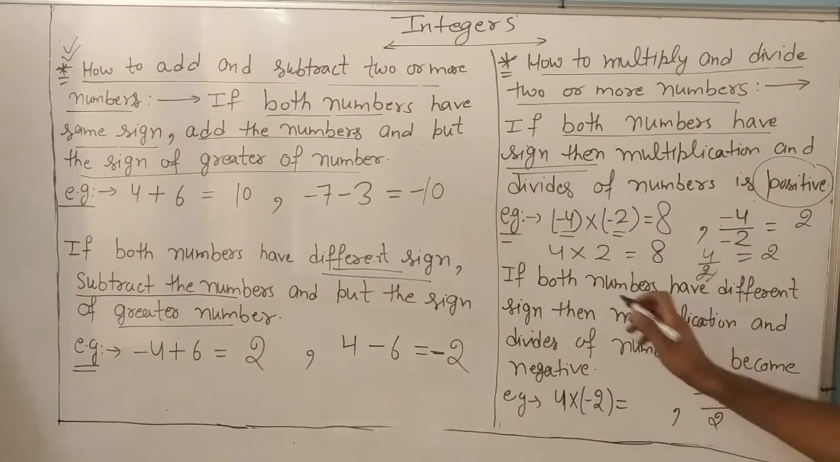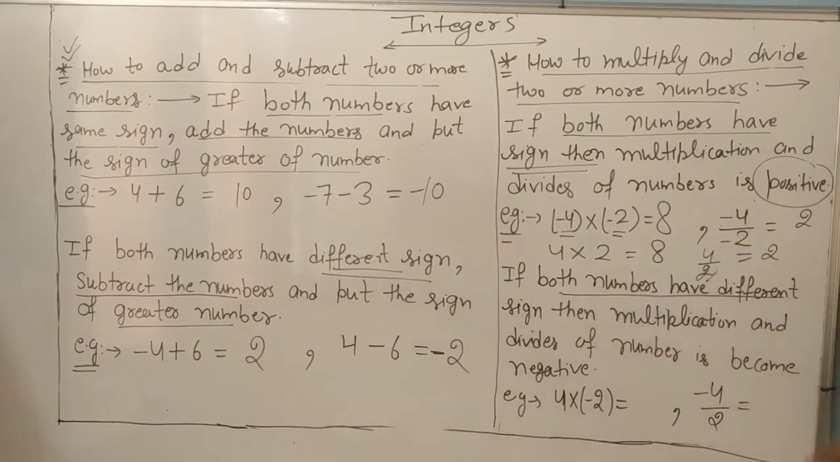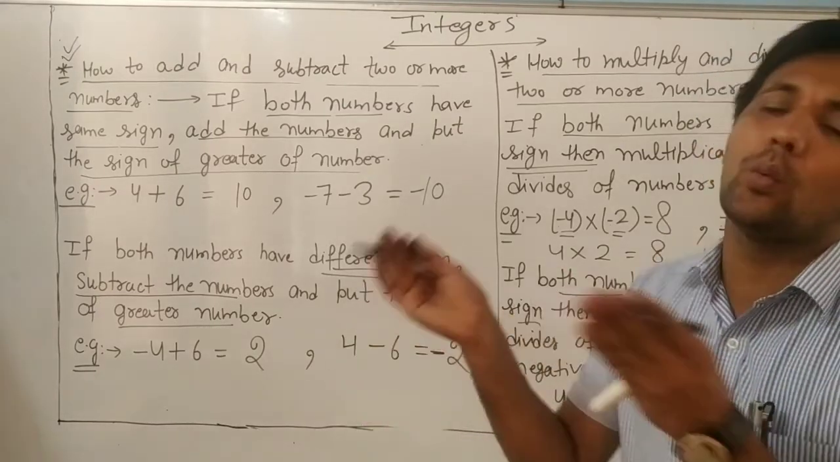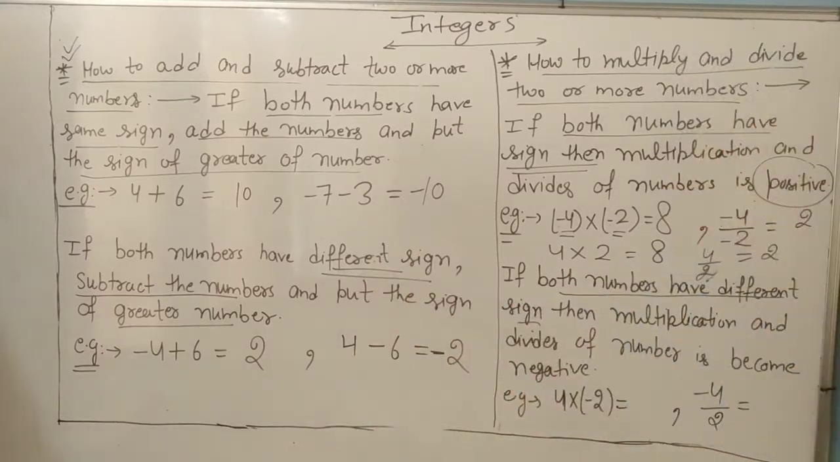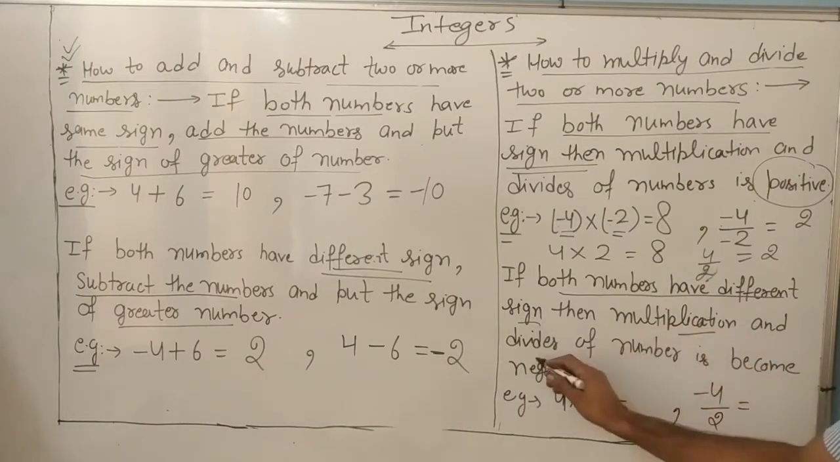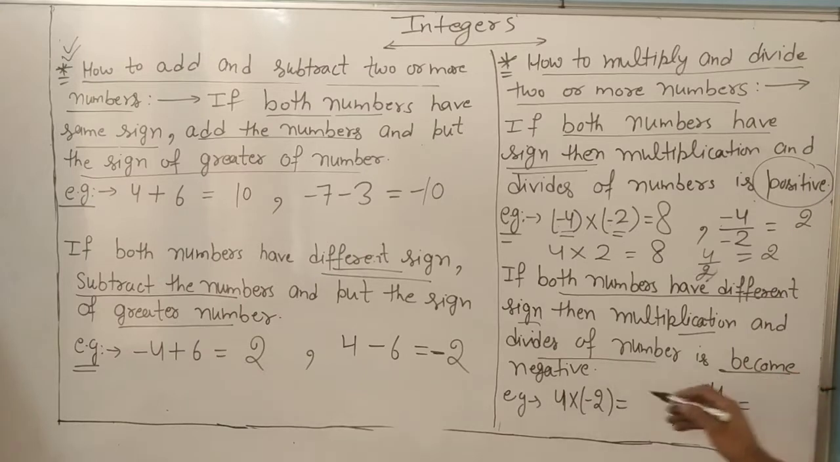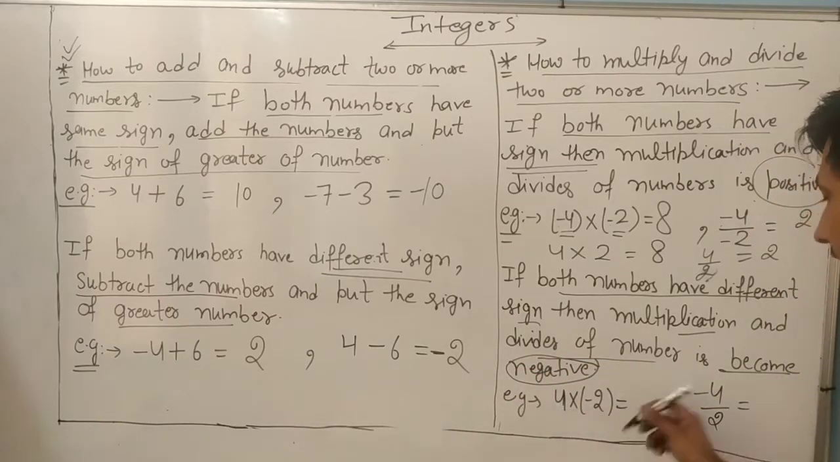Now, if both numbers have different signs, meaning, dear, one positive and one negative, or one negative and one positive, positive and negative, then the multiplication and division of the numbers becomes negative. What is it? Negative.